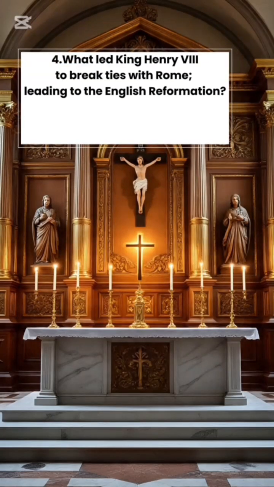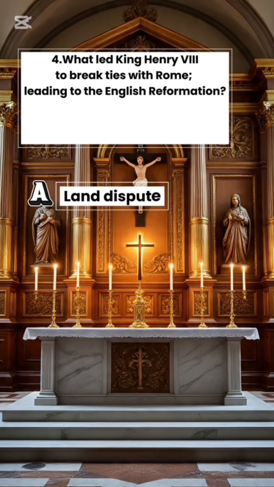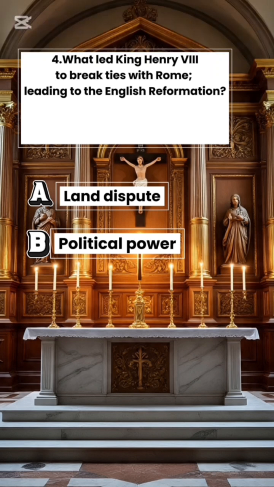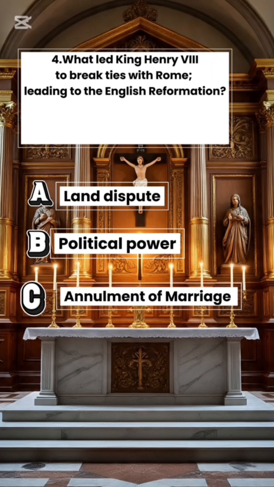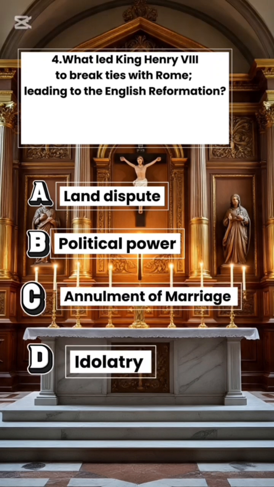4. What led King Henry VIII to break ties with Rome, leading to the English Reformation? A. Land dispute. B. Political power. C. Annulment of marriage. D. Idolatry.